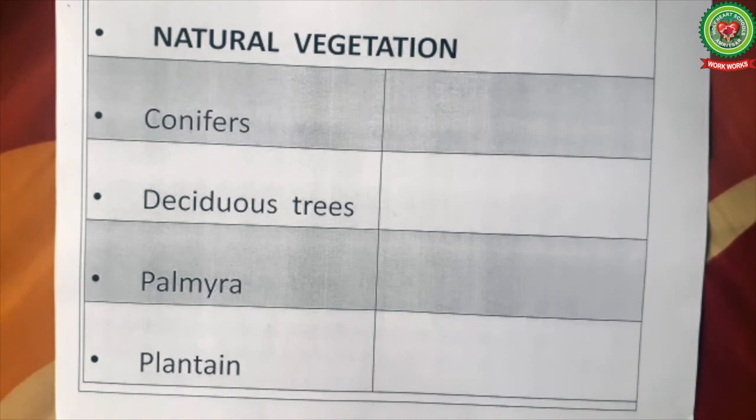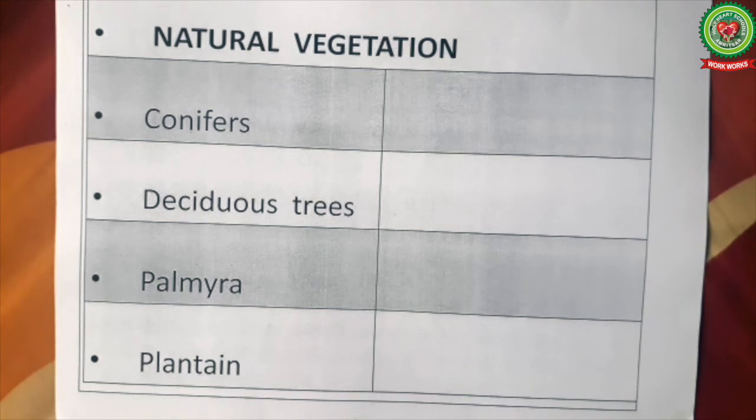Next we will draw the symbols of natural vegetation. Natural vegetation consists of all trees, plants, shrubs that grow naturally without human interference. First of all, we'll draw the symbol for conifers.